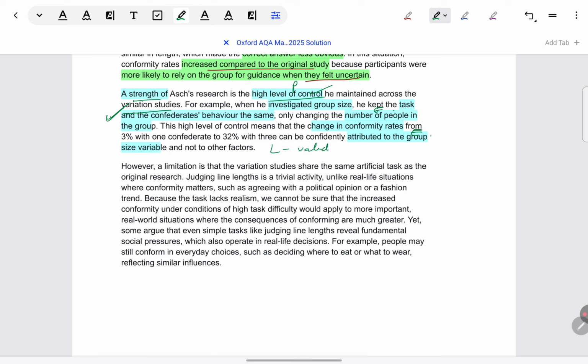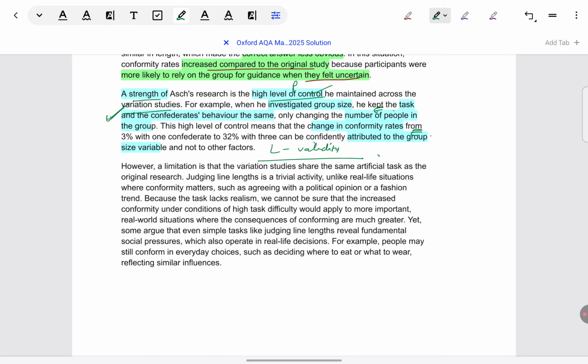You could say this increases the validity of variation studies, but the point is so well developed that even if L is not there, it's okay. It's excusable. But if you prefer a neat finishing, and you'd like to give the L, just end it by saying it increases the validity of the findings.